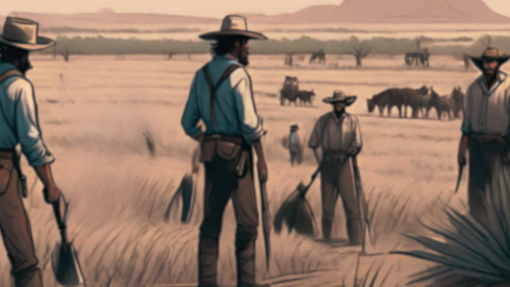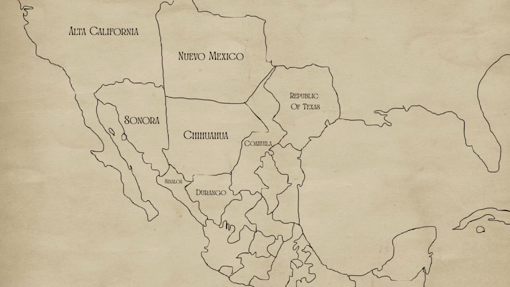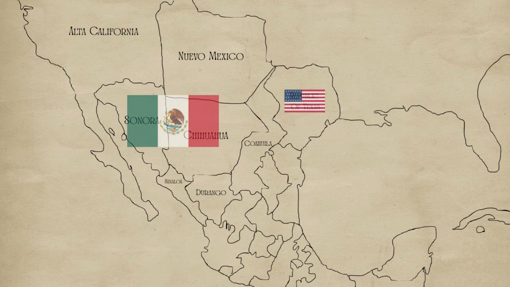However, the abolition of slavery in Mexico in 1829 infuriated many American settlers, whose cotton plantations relied on slave labor. In addition to other political and cultural differences, this decision increased hostilities between the American settlers and the Mexican government.